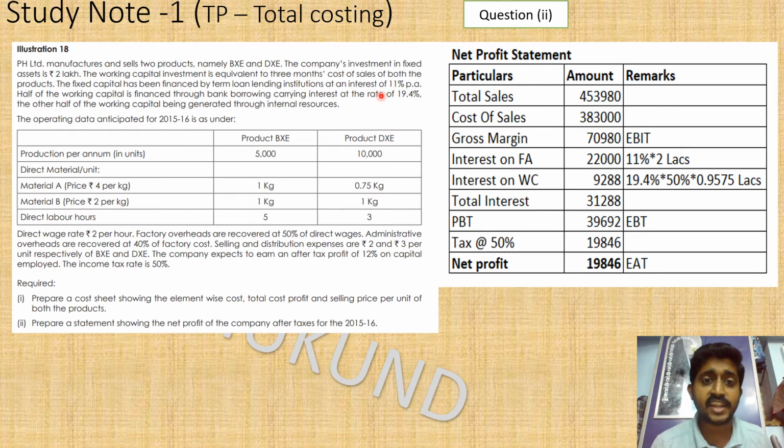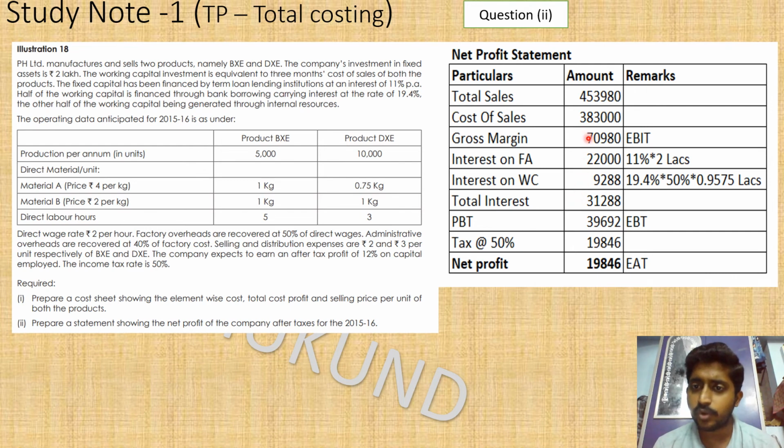Now you have financed the working capital also. Half of the working capital is financed by bank borrowing. So you know what the working capital is. Let's rewind and see. We have seen the calculation for this, 95,750. Here also I have put it in lakh, so it is 0.9575. 95,750 into 50 percentage of working capital financed by the bank loan at 19.4 percentage. So 19.4 multiplied by 50% multiplied by the working capital value comes to 9,288. So what is the total interest? 22,000 plus 9,288 comes to 31,288.